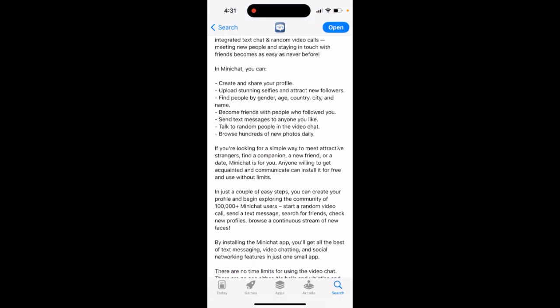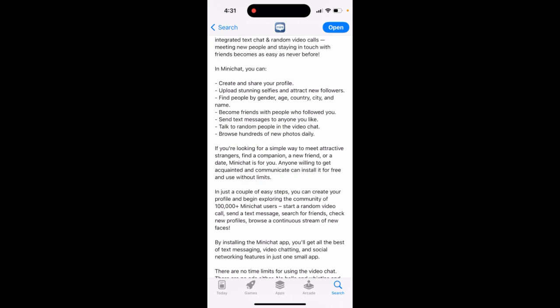In Minichat, you can create and share your profile, upload stunning selfies and attract new followers, find people by gender, age, country, city, and name, become friends with people who followed you, send text messages to anyone you like, talk to random people in the video chat, and browse hundreds of new photos daily.